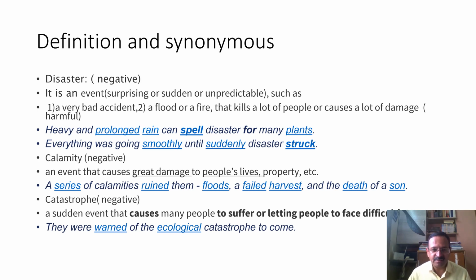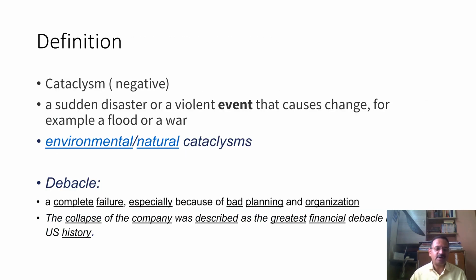It is the suffering which matters and facing the difficulty that is coming. Next word is cataclysm. It is again negative. We already discussed a lot about it in our previous video, so I don't think there is any further need to discuss it. Even then, it is a violent or disastrous event causing damage, and mostly it is related with flood or war.